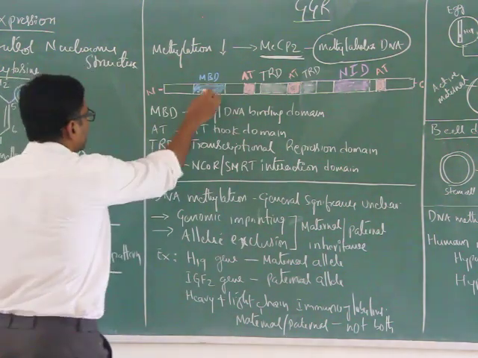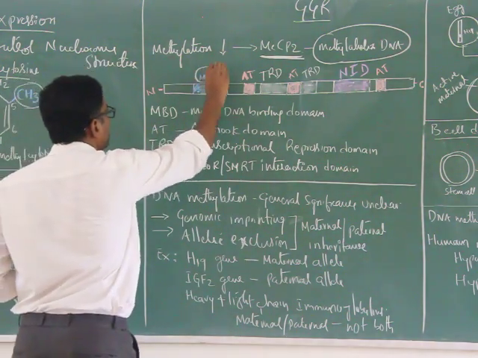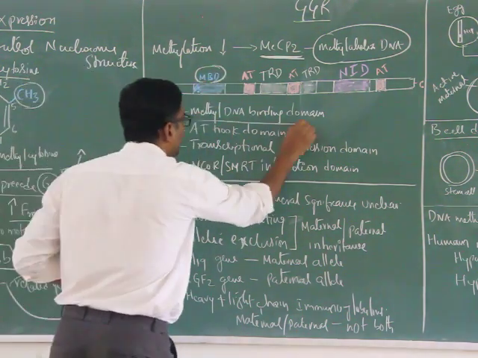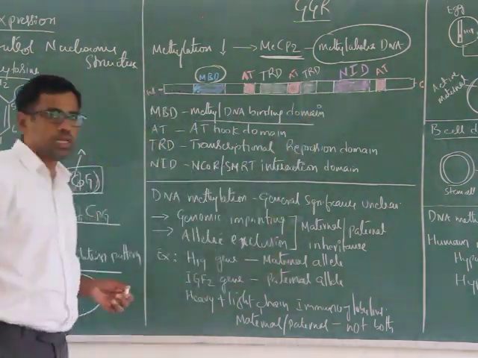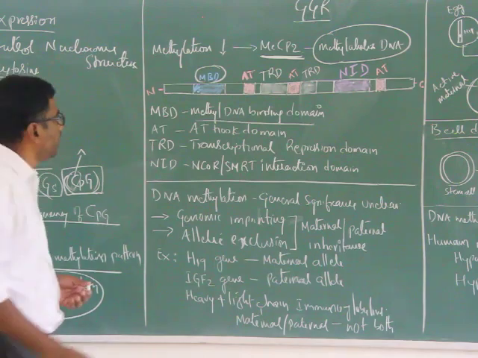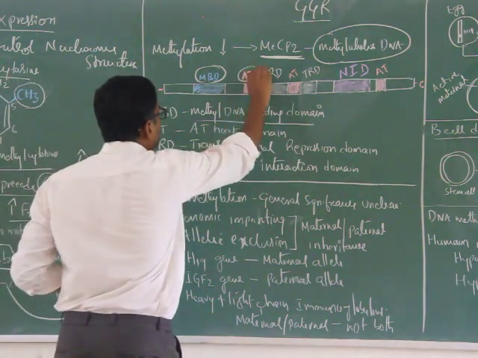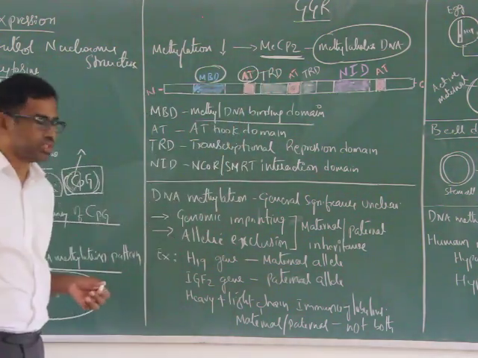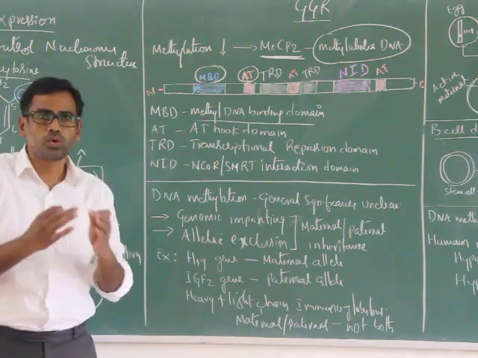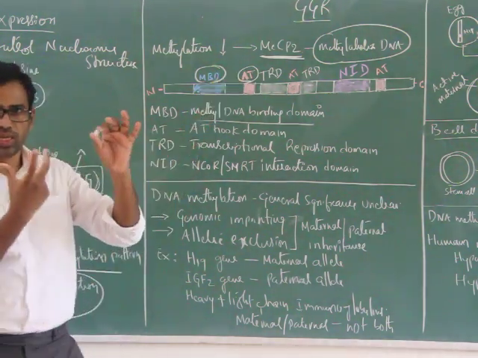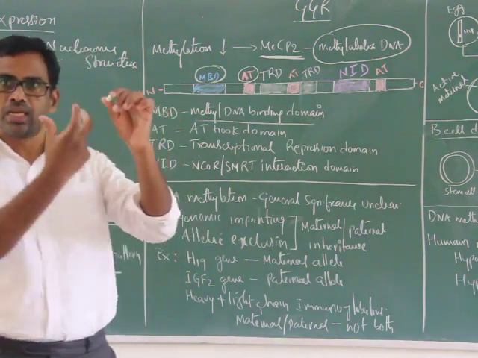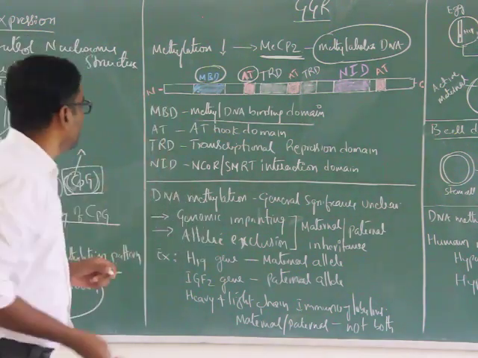You can see here in blue MBD, the methyl DNA binding domain. And here AT, the AT hook domain. These two domains play an important role in directly interacting with DNA, right?